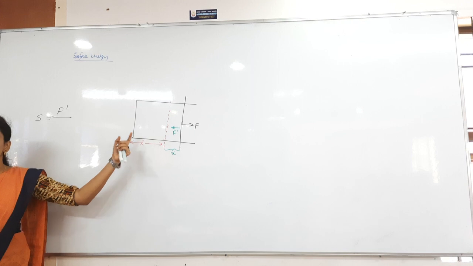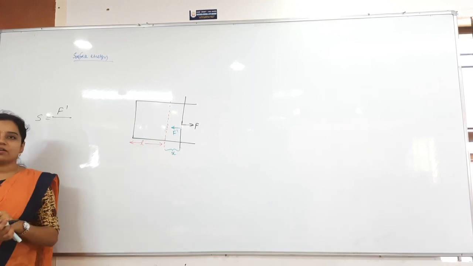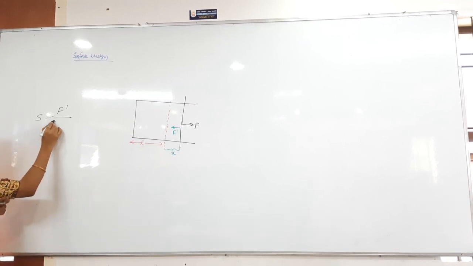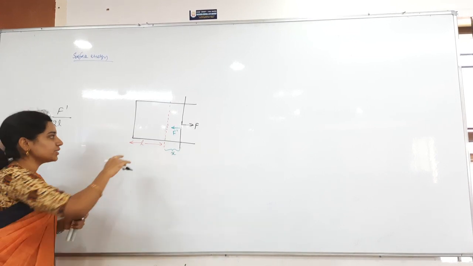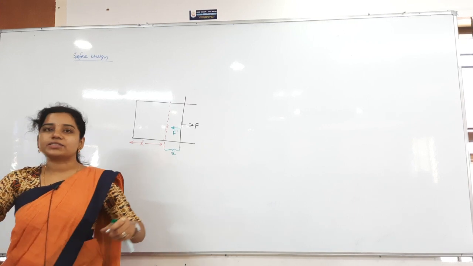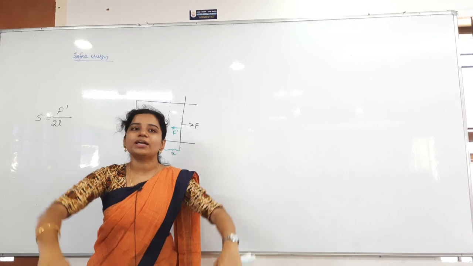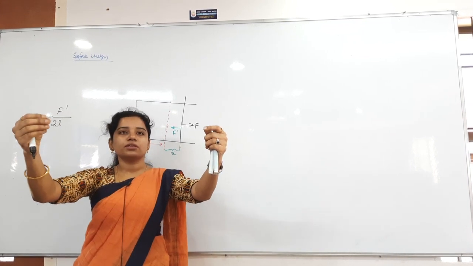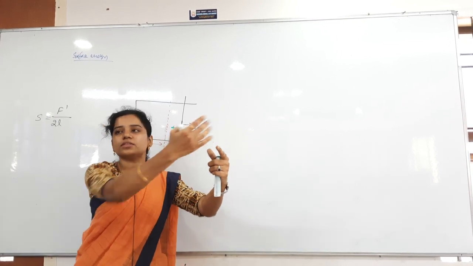Initially, the surface tension of this soap film is how much? The length is L. How many free surfaces? 2 free surfaces. So that only I can take, nothing but 2L. Yesterday, you don't confuse that again, she has taken 4L. Now why has she taken only 2L? Don't confuse that. Why? Because yesterday I kept this frame like this on the water, from that I am lifting. You understand? Now I just kept the film in the air only. In that air, in how many sides is air touching? Nothing but first this side and then this side.